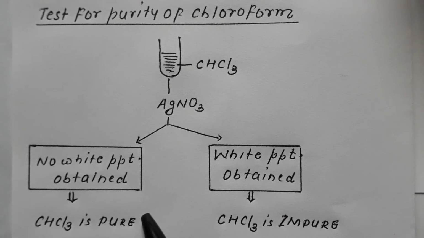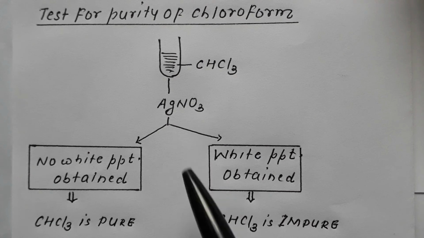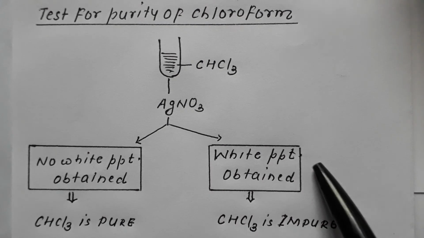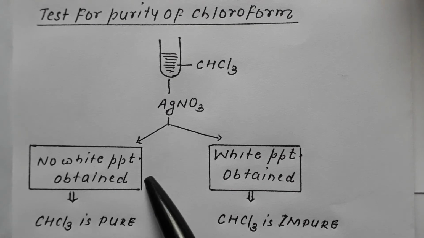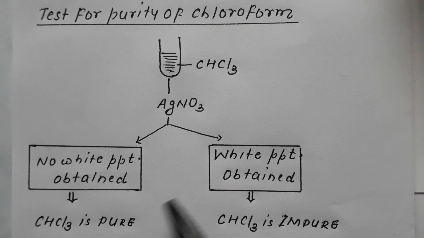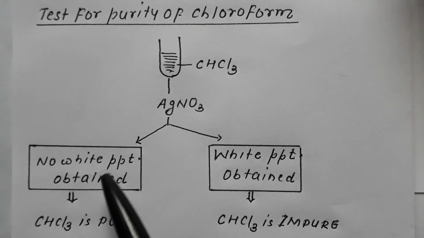But on adding AgNO3, if a white precipitate is obtained, we say chloroform is impure. So this is how we check for the purity of chloroform. If no precipitate is obtained, it is pure chloroform. If a white precipitate is obtained, then it is impure chloroform.